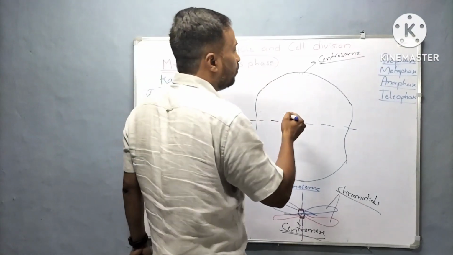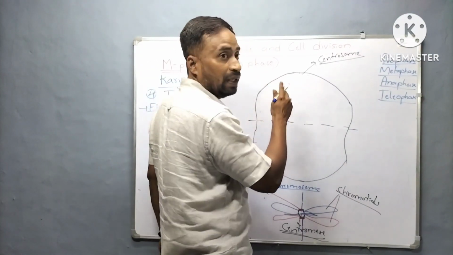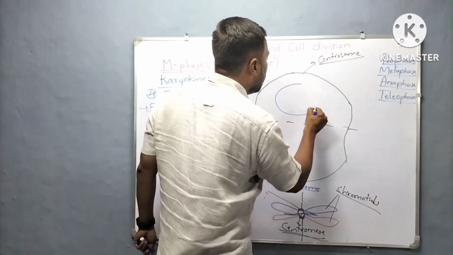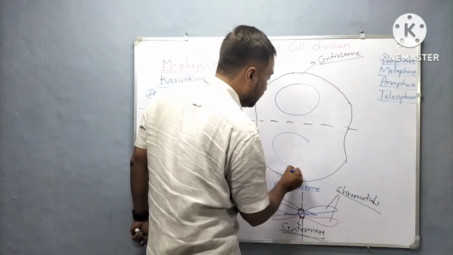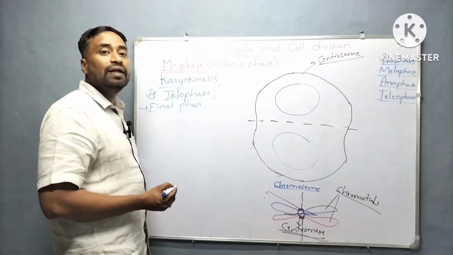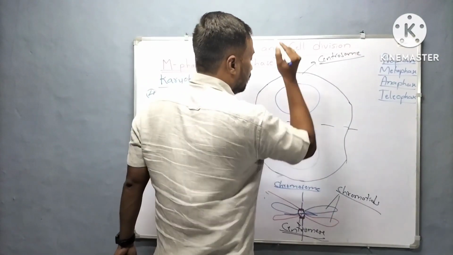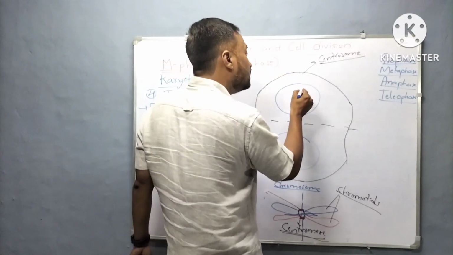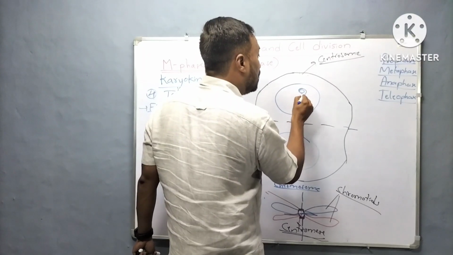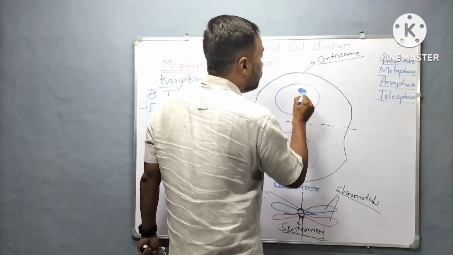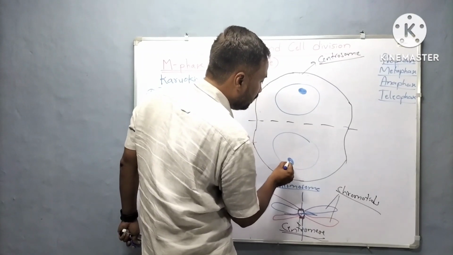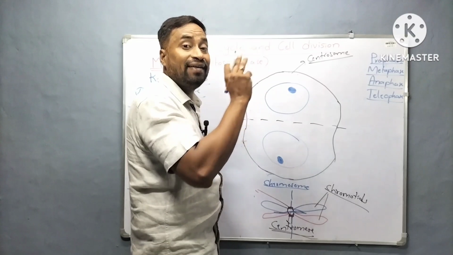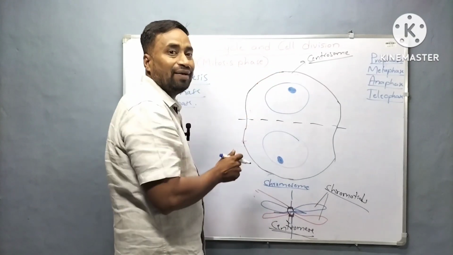In prophase, the nuclear envelope disintegrates. Now here the nuclear envelope reappears. Then in prophase the nucleolus disappeared; now the reverse, the nucleolus will reappear. In prophase, chromosomal condensation occurred. Now that gets reversed here.